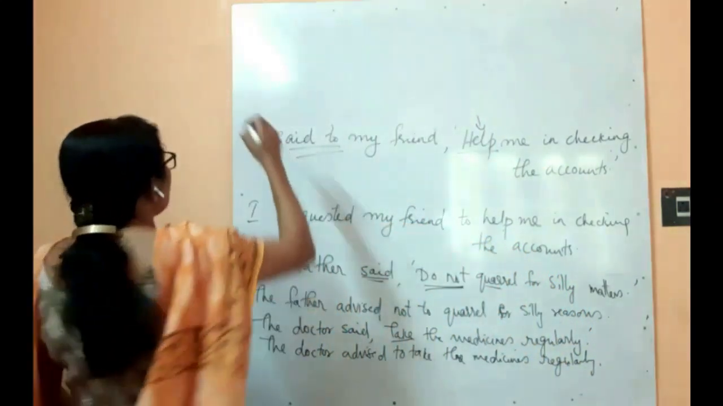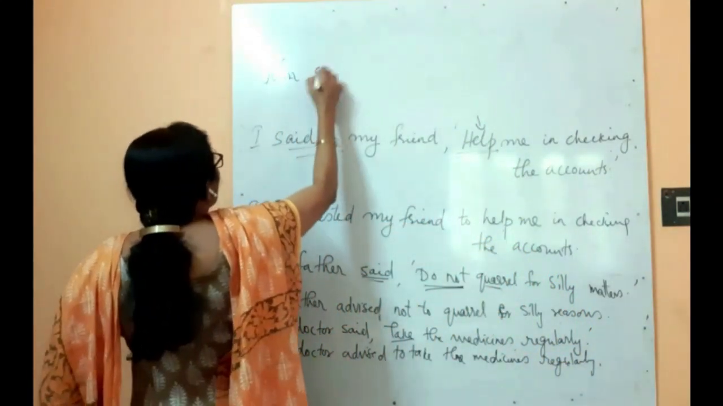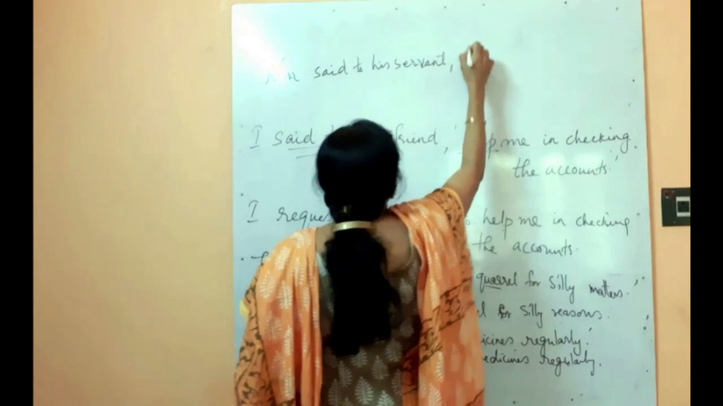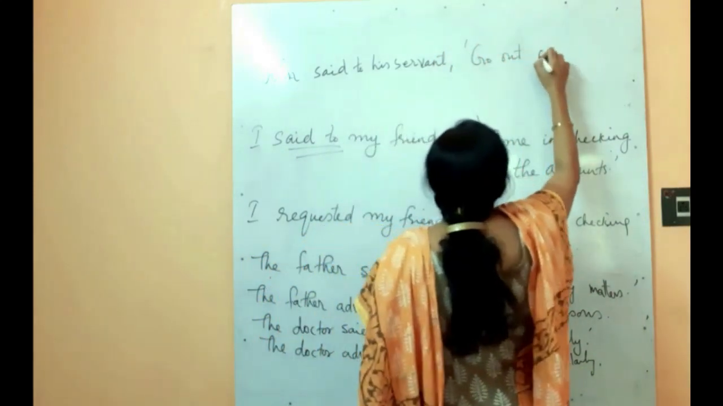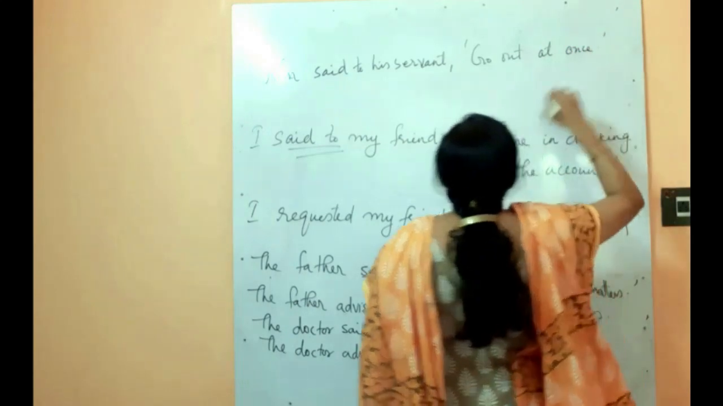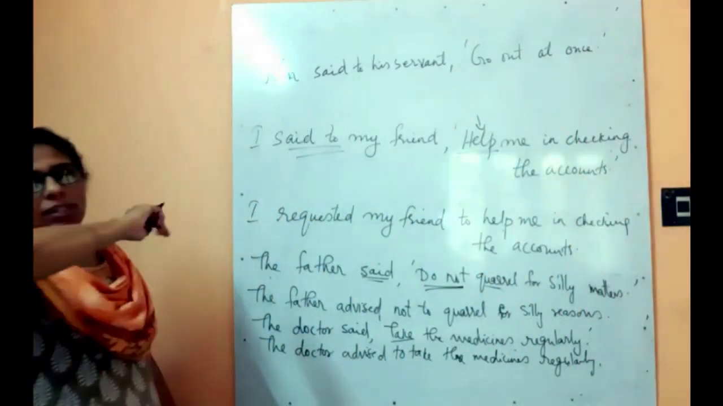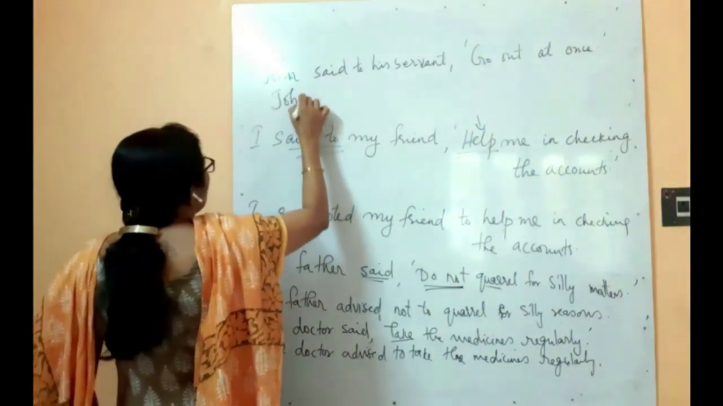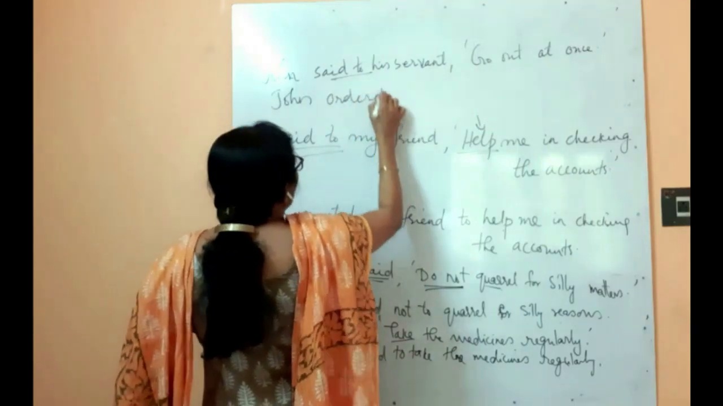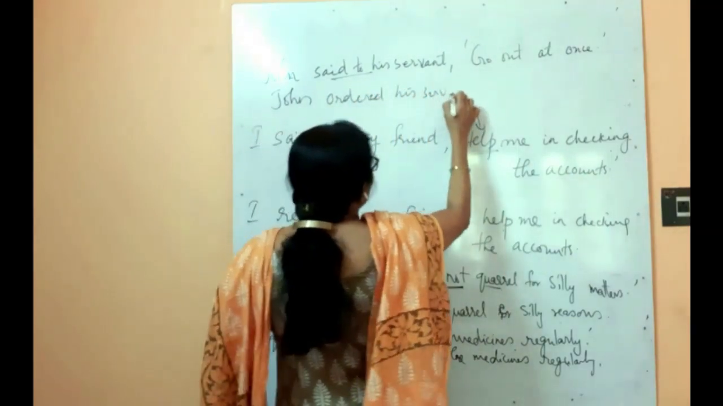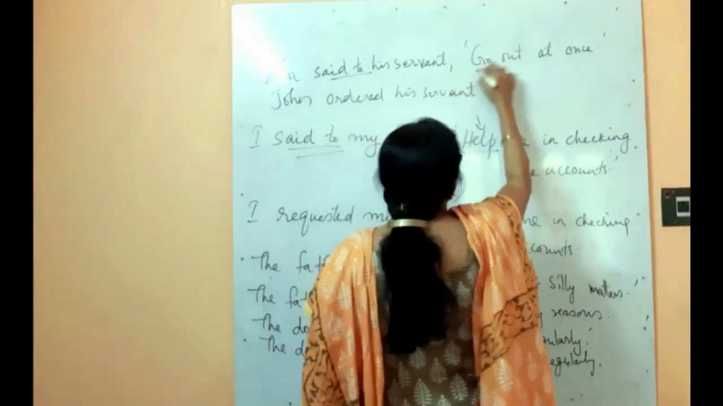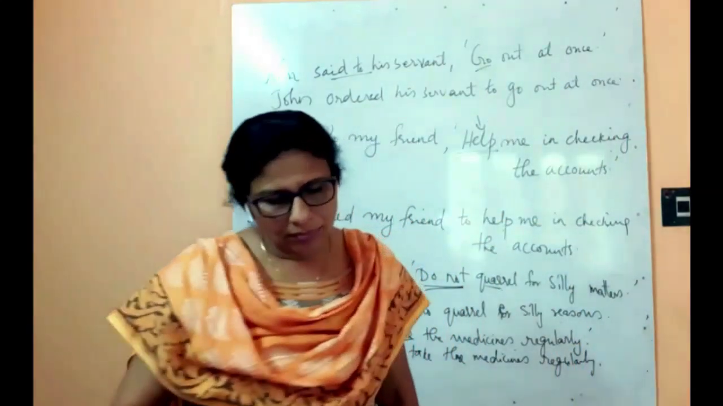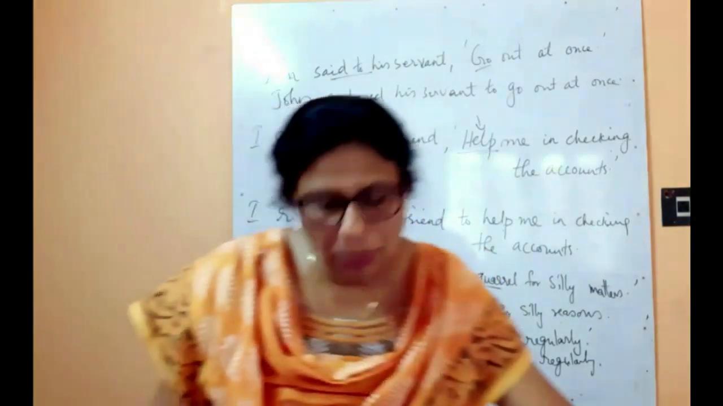John said to his servant, "Go out at once." Okay, see from the sentence we can understand that it is not a request, it's an order or a command. Okay, "John said to" will be converted to "ordered his servant"; go out, so "to go out at once." Understood? Next one, she said to me, "Please give me your book."